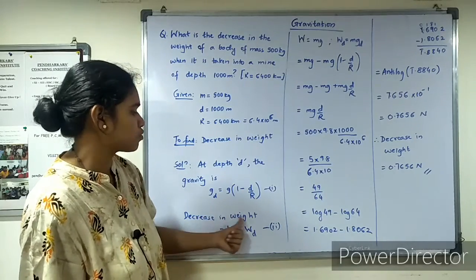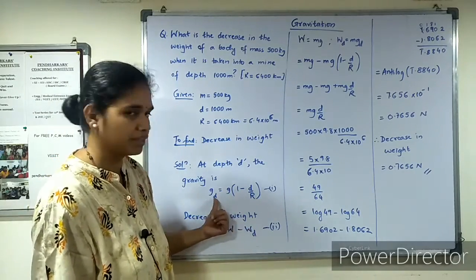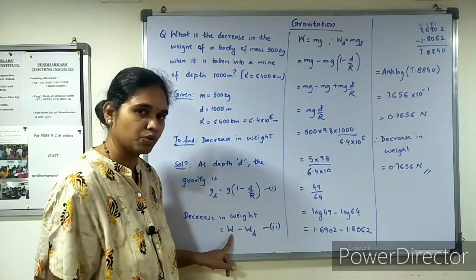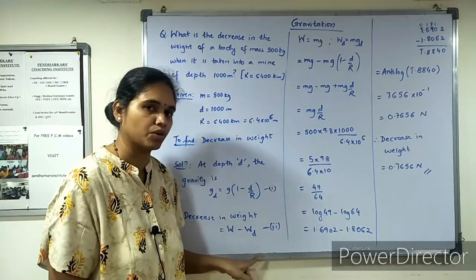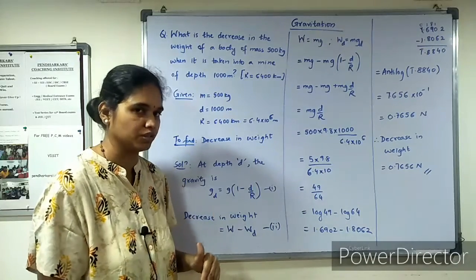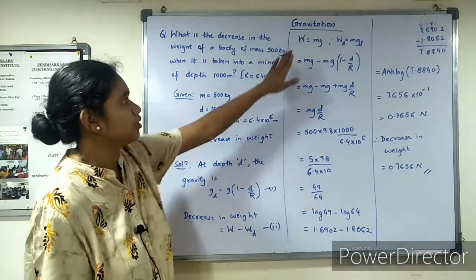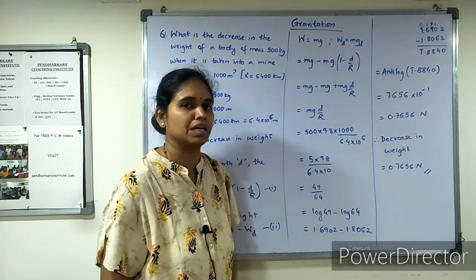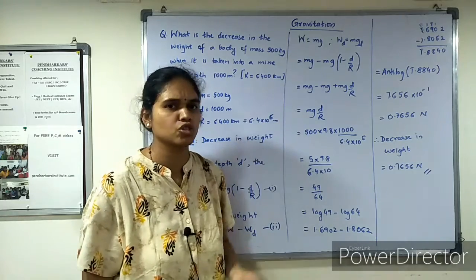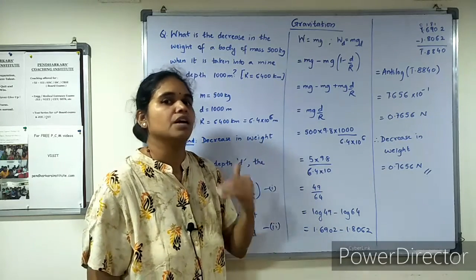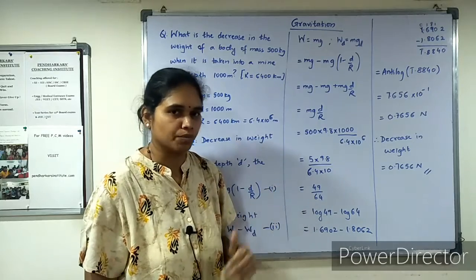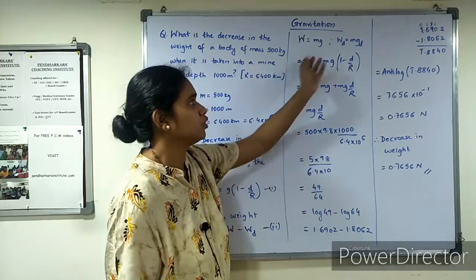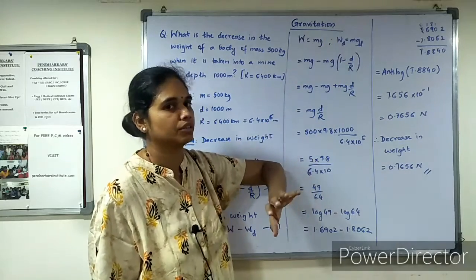They have asked us to find the decrease in weight. Because the gravity value decreases, the corresponding weight will also decrease. So the decrease in weight will be the weight of the body on the surface of the earth minus the weight when it is at a depth of 1000 meter. The weight on the surface will be mg. At depth d, the weight will be mass into g_d. Mass does not depend upon where the object is, be it on the surface, at a height h, or in the interior, but weight depends upon the gravity value. So when you take the product, the overall weight undergoes a change.